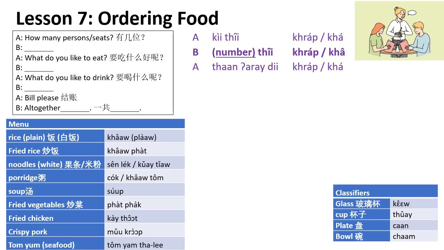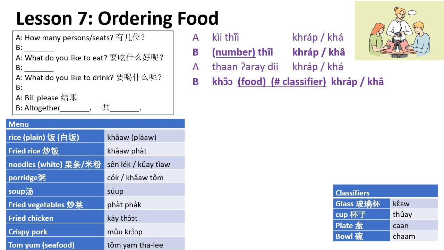Okay, and classifiers for food. Sometimes you need to say, I want 1 plate of fried rice. So plate is จาน. How about a bowl? Bowl is ชาม, or you can say ถ้วย. Sometimes ถ้วย they can also use for the shorter cups.